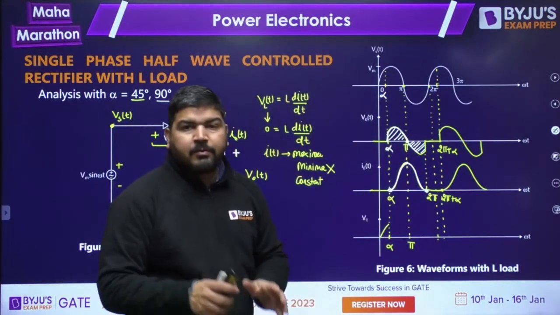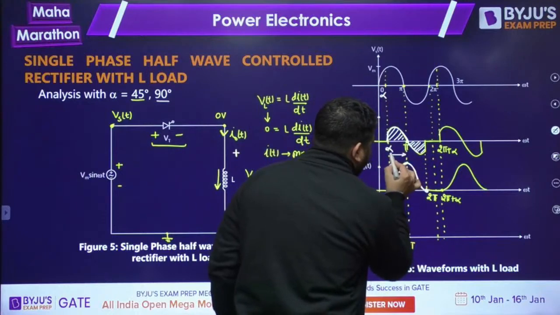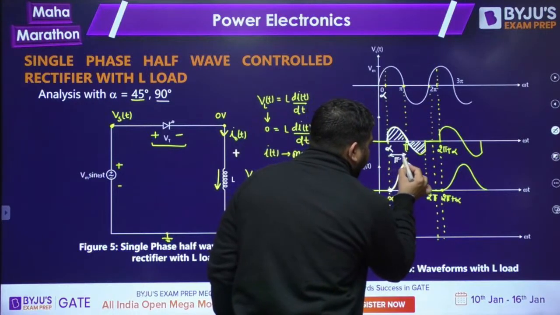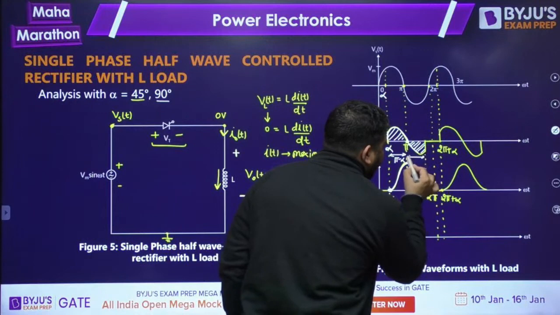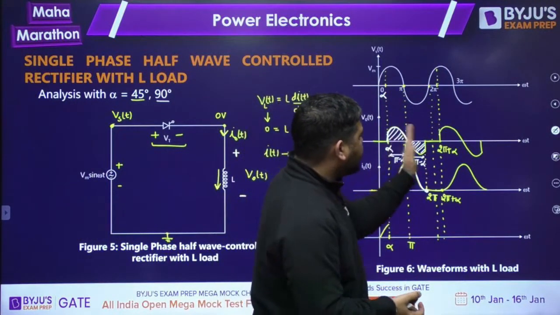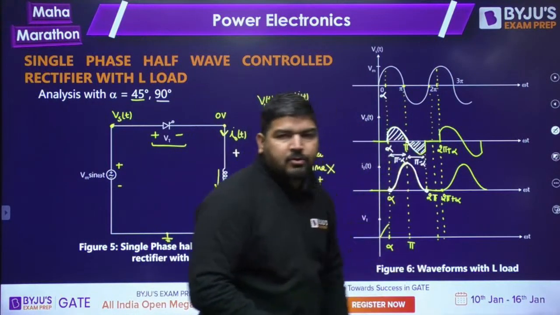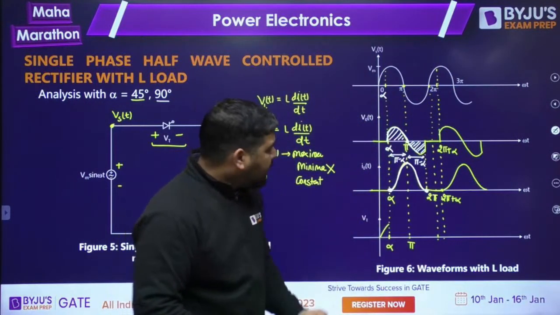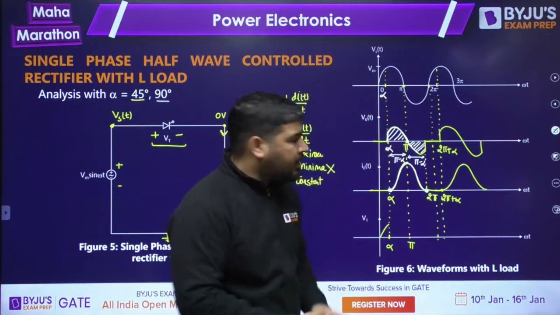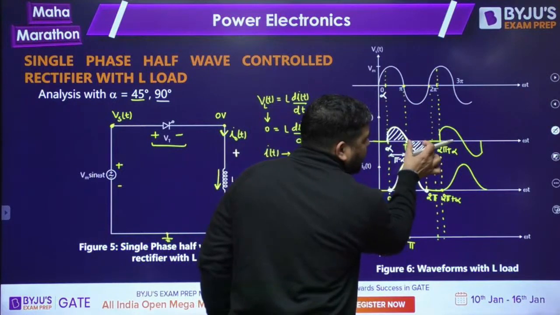And this area will be 0 only if, what is this length? This length is pi minus alpha, because it's a symmetric wave. Whatever the positive area is, the negative area should be equal. It means then only the total area will become 0 now. So if this length is pi minus alpha, this length should also be pi minus alpha.